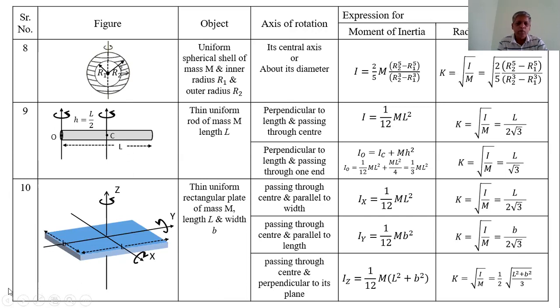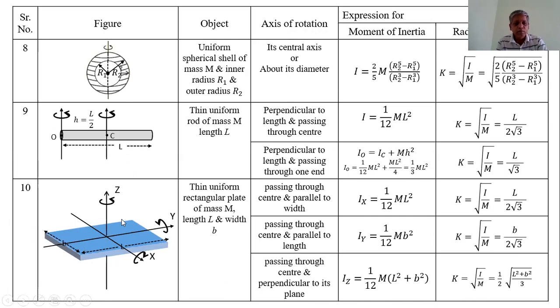Now, to obtain the moment of inertia about the z-axis. This z-axis is perpendicular to the plate. The plate is in the xy plane. So we apply the principle of perpendicular axis, that is Iz = Ix + Iy.